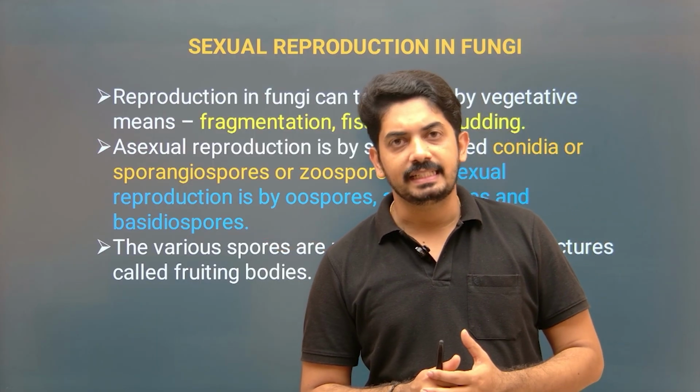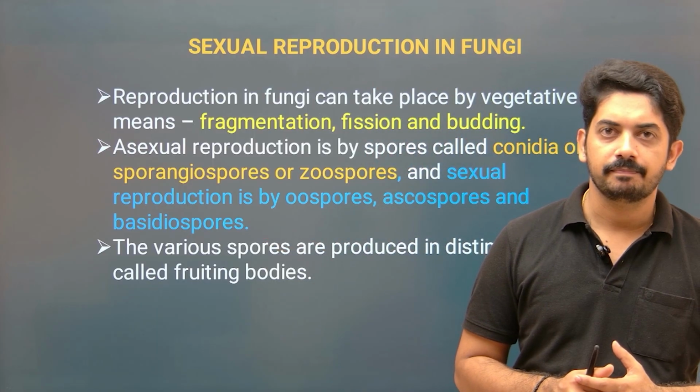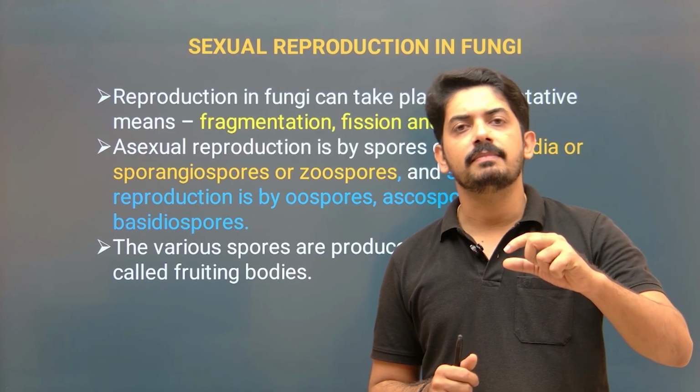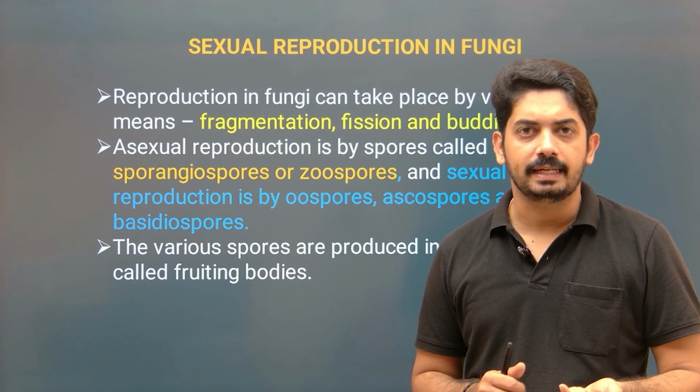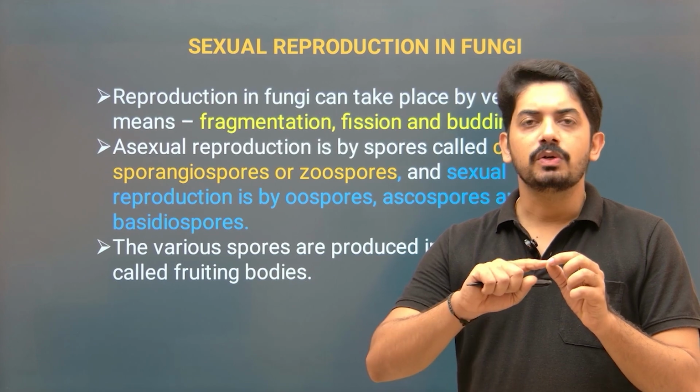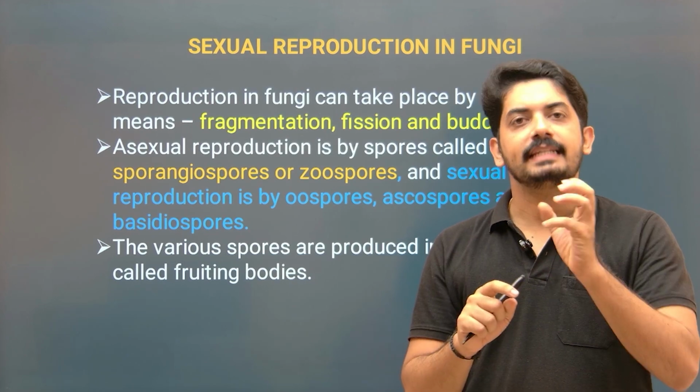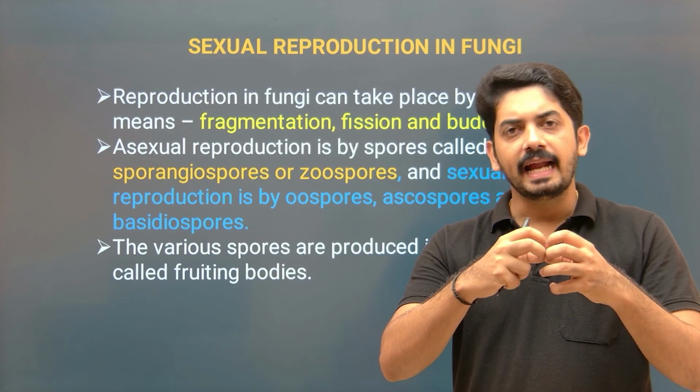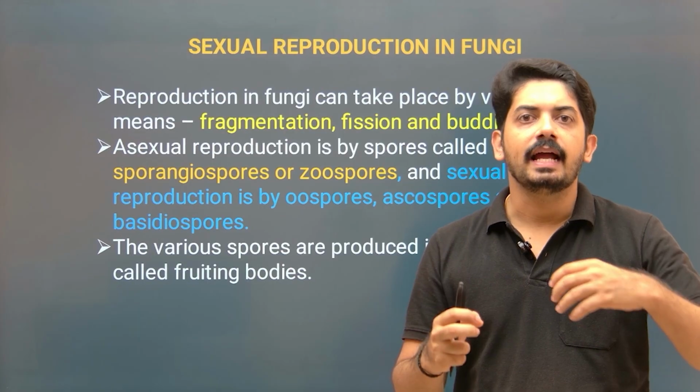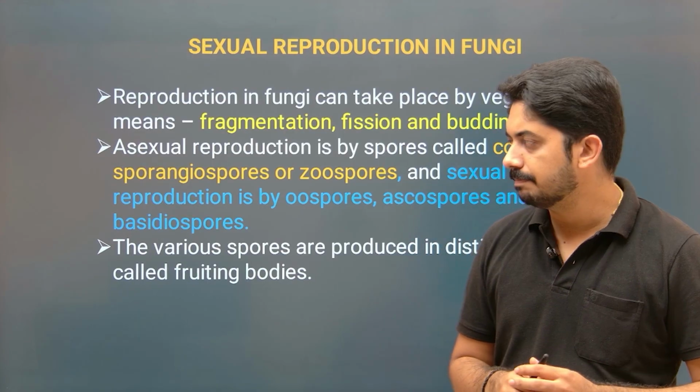Another mode of vegetative reproduction is budding. Unicellular organisms like yeast show budding. Here one cell produces a small outgrowth that develops, detaches from the parental cell and develops into a new organism, that is budding.